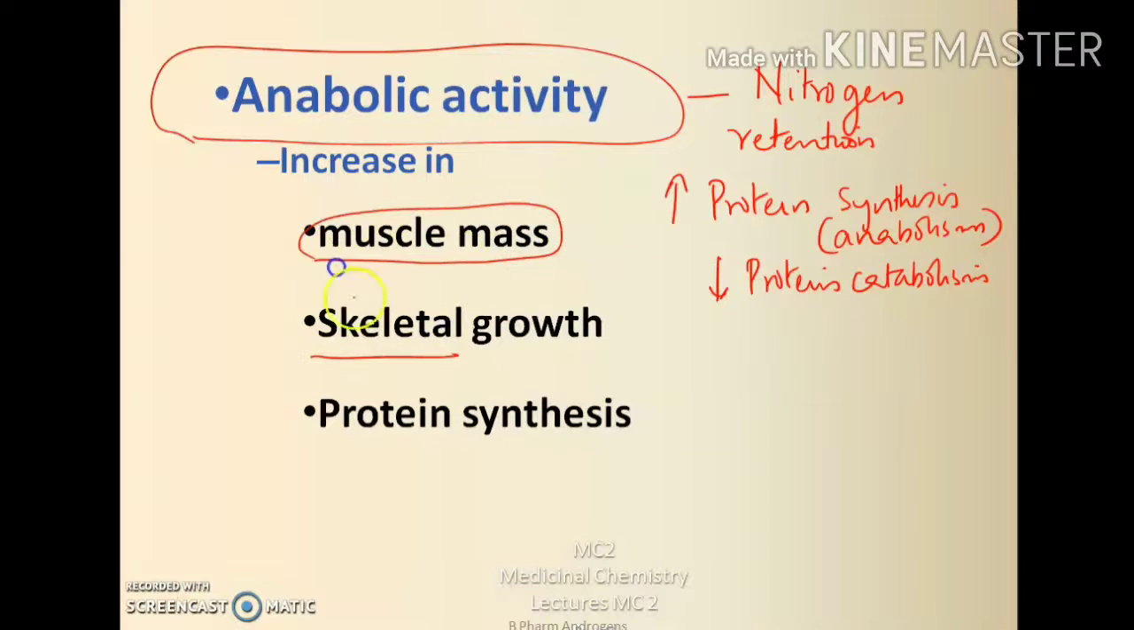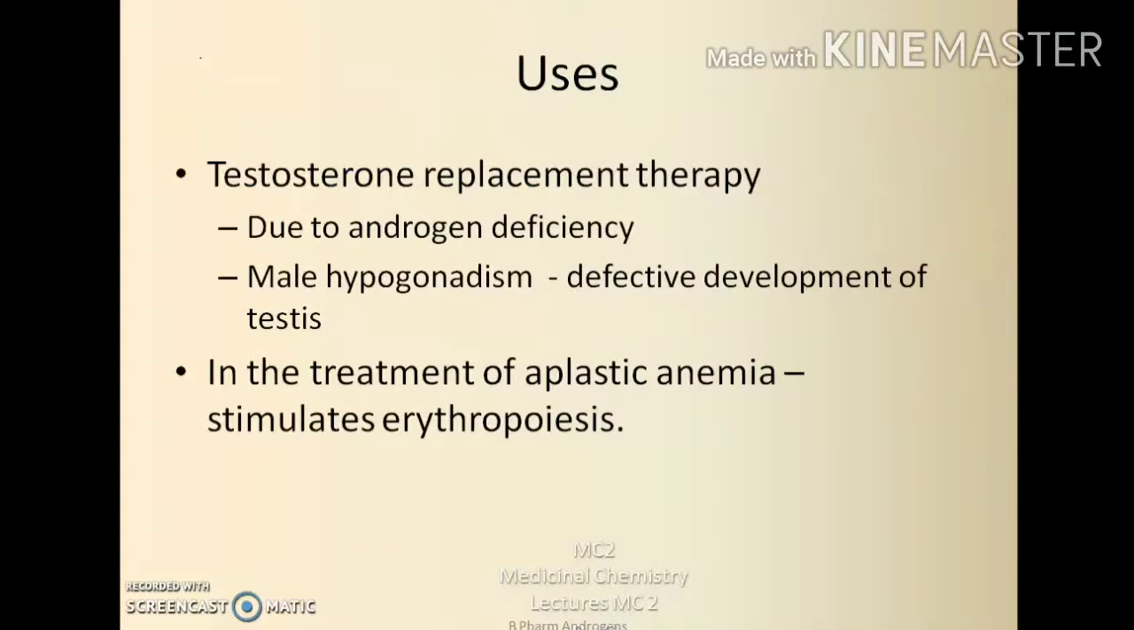The anabolic effect of testosterone refers to increased skeletal muscle mass and strength, erythropoiesis, and increase in bone density. Coming to the uses of testosterone, they are used in testosterone replacement therapy, that is, whenever there is androgen deficiency, as in the case of male hypogonadism or hypopituitarism. And since it stimulates erythropoiesis, it was used in the treatment of aplastic anemia or hemolytic anemia. But nowadays it is not used because a better drug, erythropoietin, is available. So testosterone therapy is not used for the treatment of anemia.